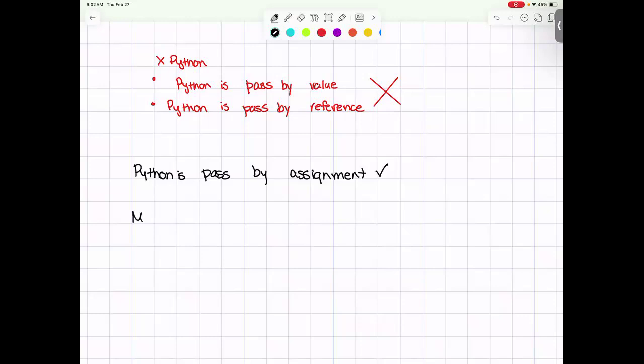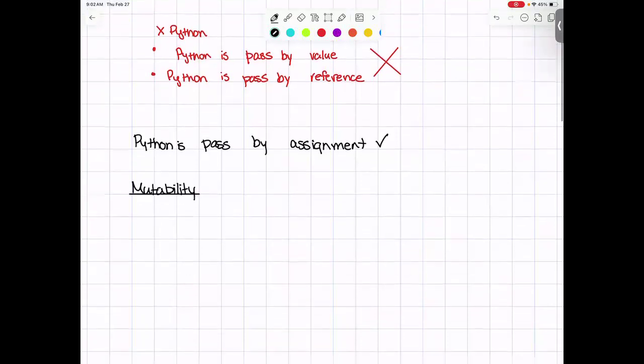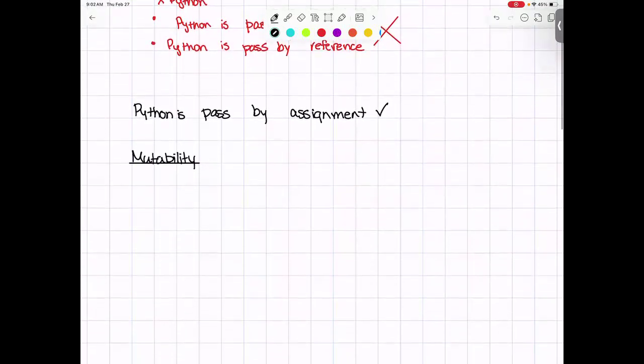So let's focus in on mutability for just a moment in time here. When we're talking about mutability, we're talking about two different types of objects. Everything in Python is what we call an object. We haven't really used that word very much yet, but we will see it again later in the course. Now, this idea of mutability effectively boils down to when I make changes, how does Python react? It is a bit more nuanced than that, but that's what we're going to work with.